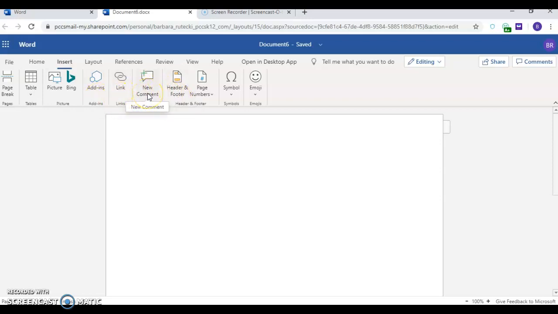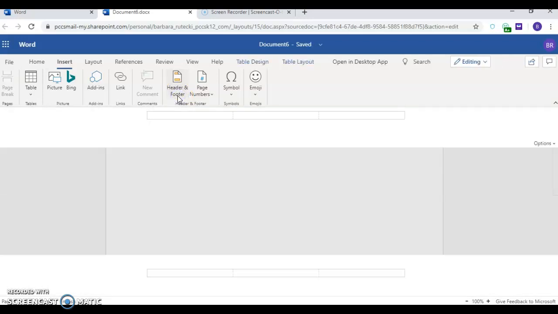I do like the new comment section. A header and a footer, which we've had before. So if you click on header and footer, then it opens up the header and the footer section, and you have it separated by left align, centered, or right align.